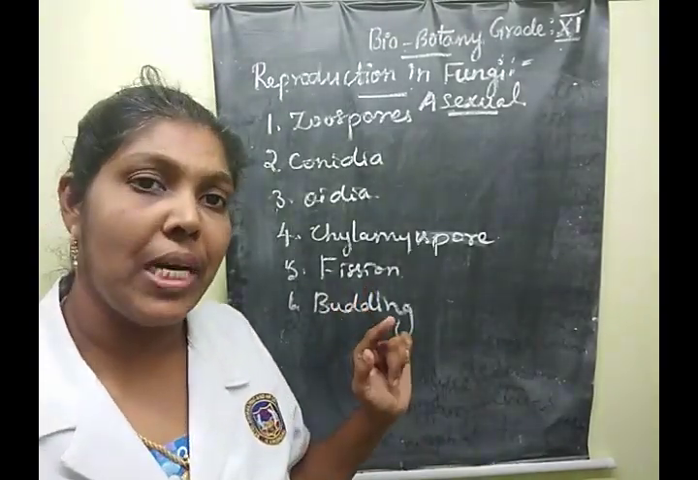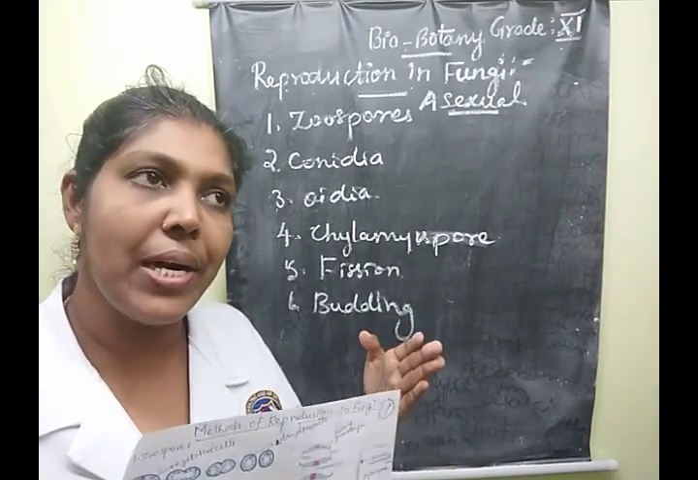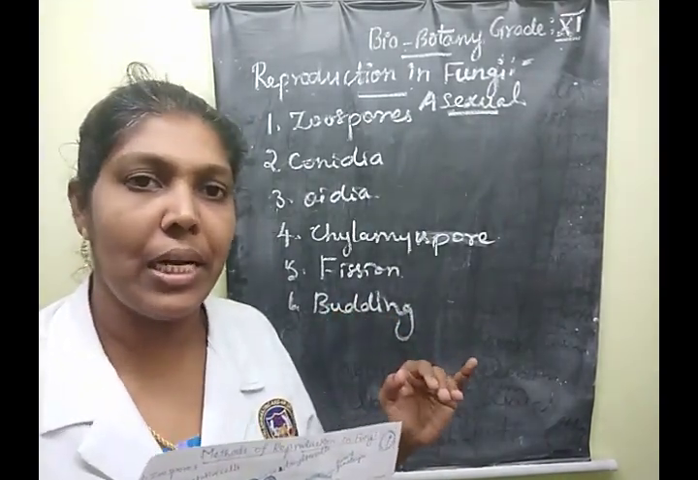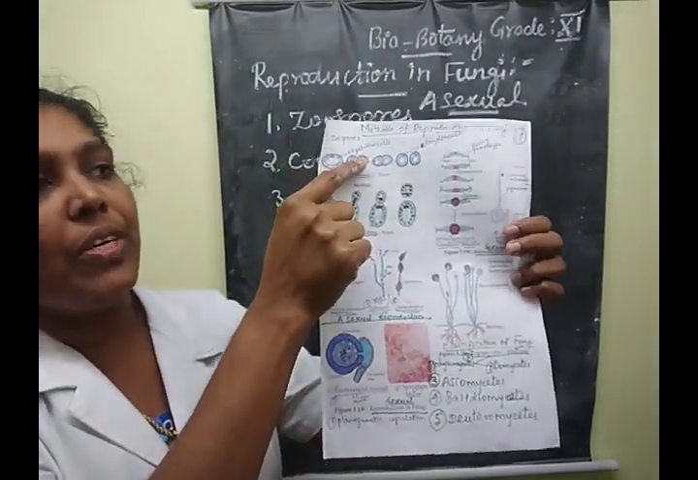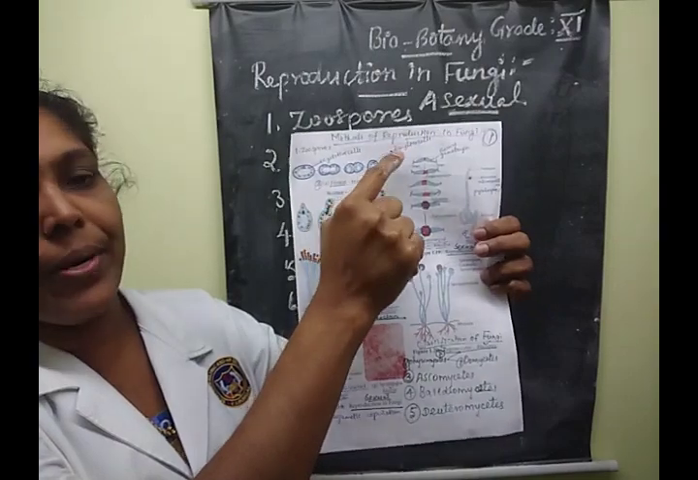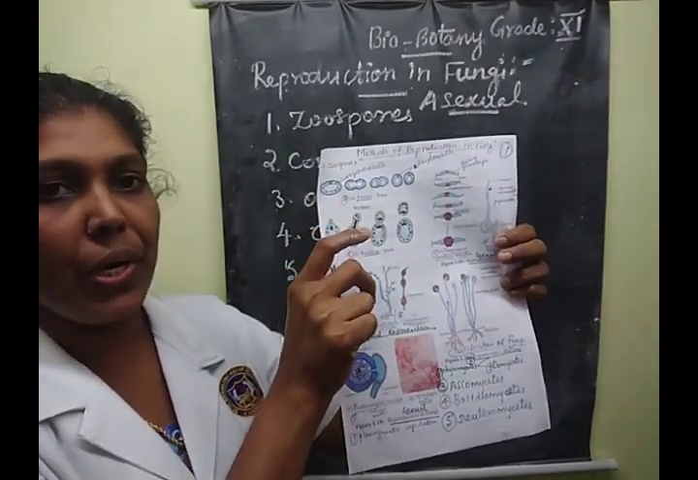The next one is fission. Fission you already know. The vegetative cells divide into two daughter cells. Clear, children? So the vegetative cells divide into two daughter cells. That is what we call fission.